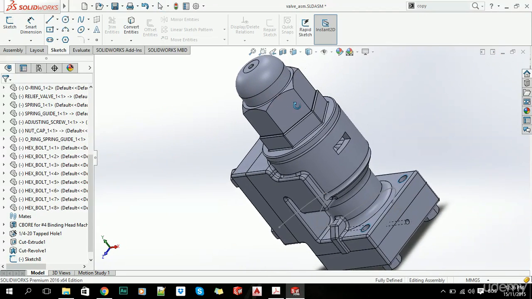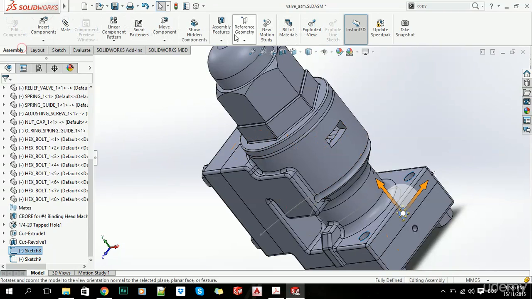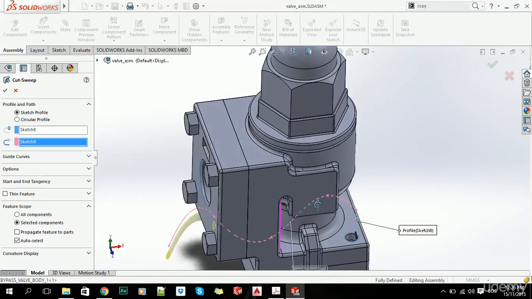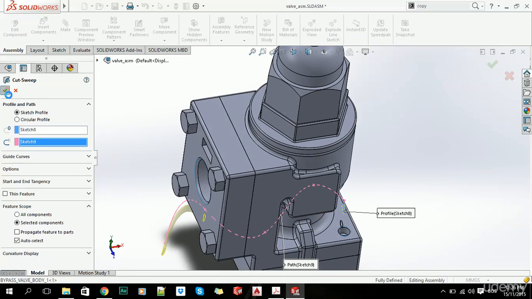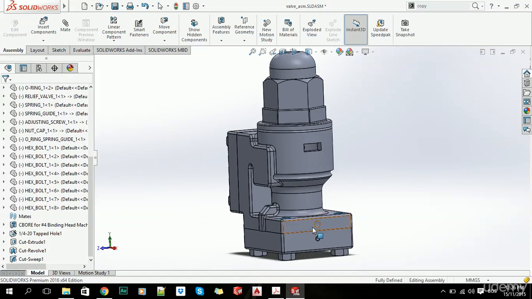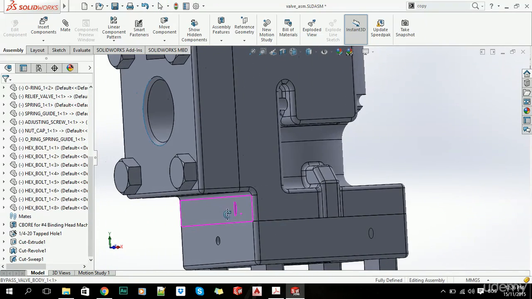In this sketch now we have our profile, so we can go to Assembly, Sweep Cut, and select this sketch. Now let's wait for a while and click OK. And there is our sweep. So you can see it starts here and it ends there.